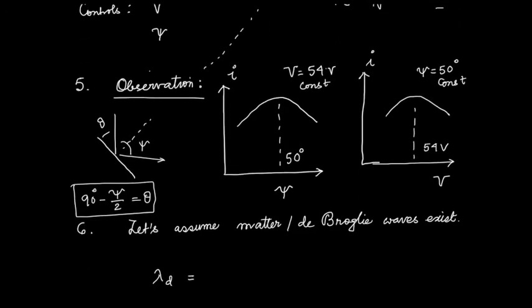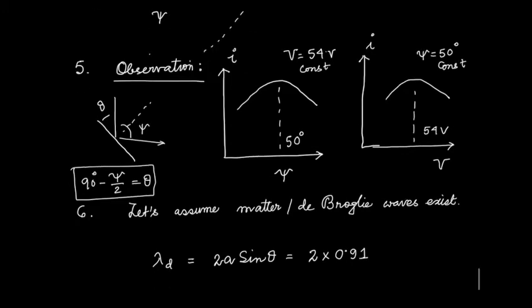So if the de Broglie hypothesis is correct, then lambda will be 2d sine theta. For nickel, the interplanar spacing available is 0.91 angstrom, times sine of 90 degree minus psi by 2. Psi is 50 degree, at which you are seeing the peak. So this is sine 65, or cos 25 if you wish.